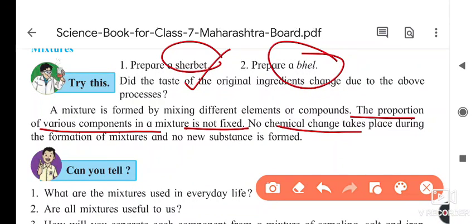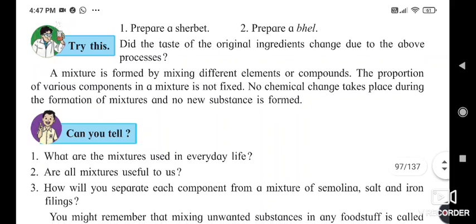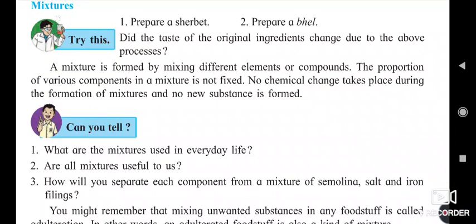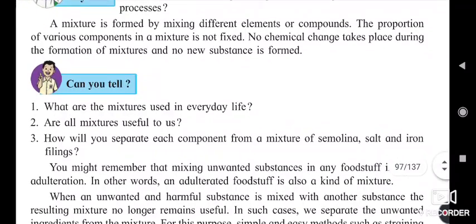No chemical change takes place during formation of a mixture. So here the groundnut, or sev, whatever you are taking, its original taste is not changing, and no new substance is formed. It is a mixture, but the original substance's taste remains as it is, and such types of substances are called a mixture.